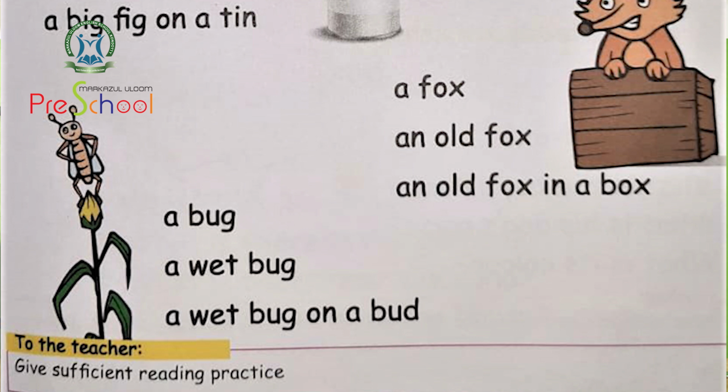Where is the bag? On a bed. Bud, you know? That is before flowering, before the plant comes, the first stage is a bud. Bud, mutta. Look here, the bug, we will read once again. A bug, a wet bug